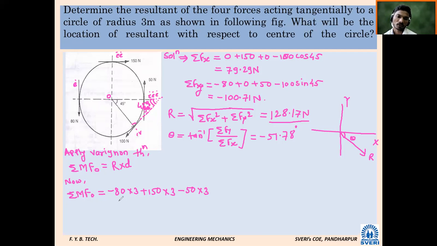Suppose this force is 60. So 0. How come it will be 0? What will be the moment of the 100 Newton force?